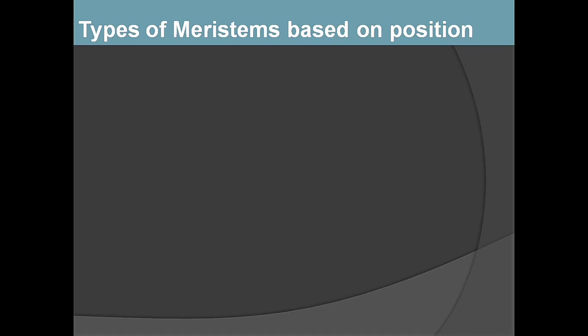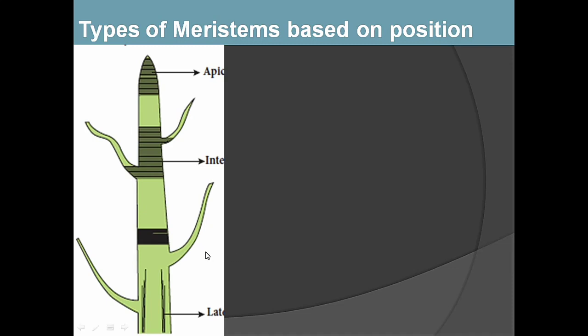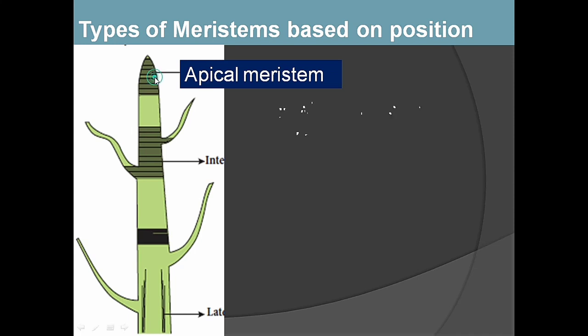There are 3 types of meristem based on the position. This is a tip of a plant. The end of the plant, the apex, has a kind of meristem called as apical meristem. Apical meristem is found at the tip of stem and root, tip of the root and shoot. Here new cells are produced. As a result of this, the length of the plant increases.